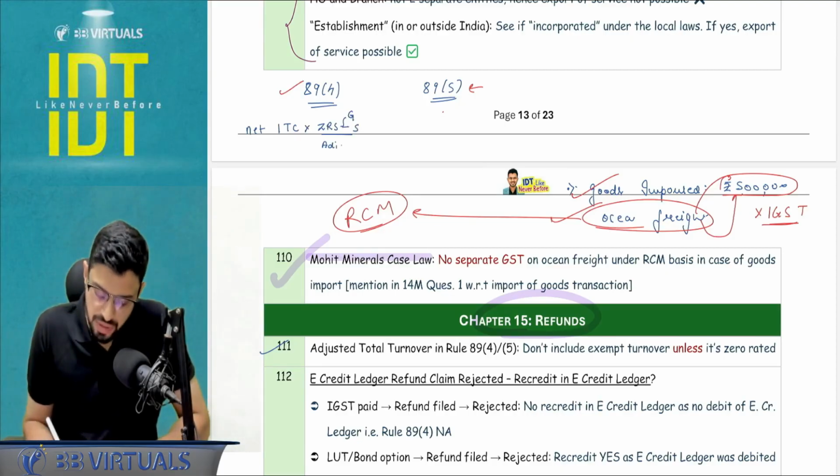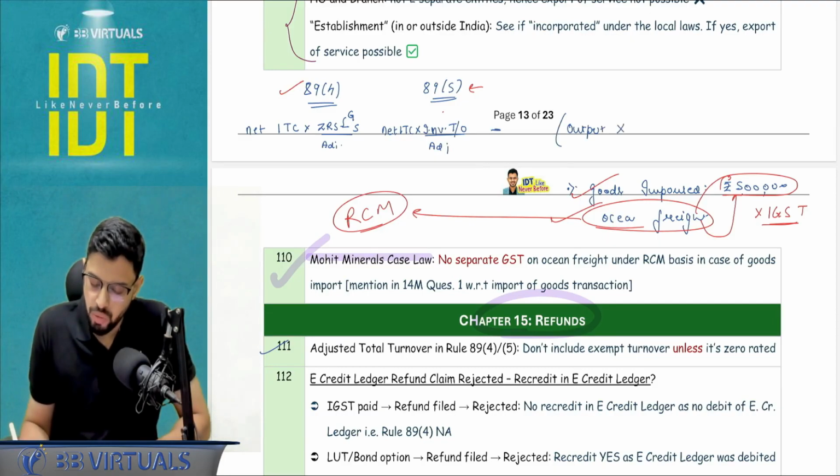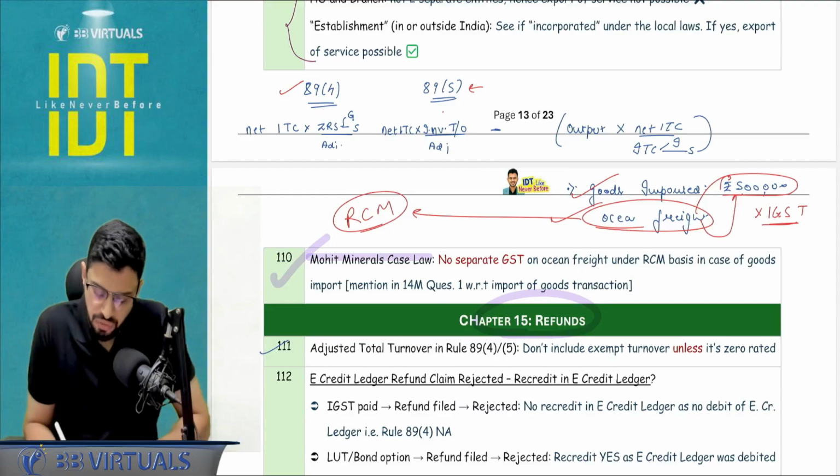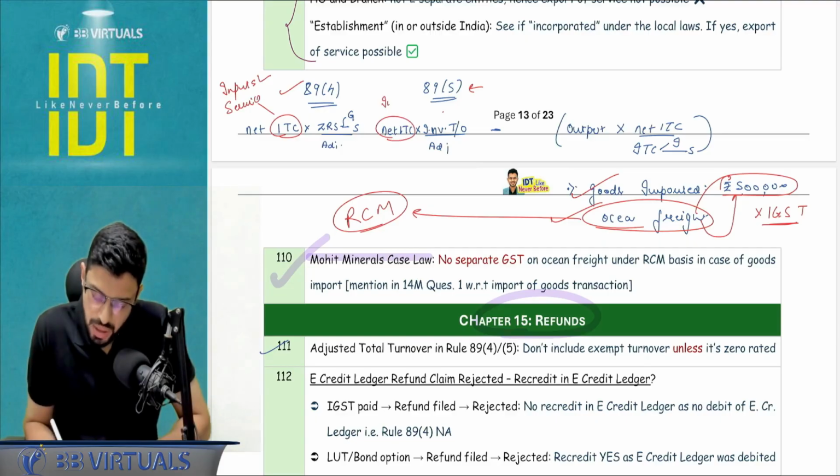Yes, and 89.5 is net ITC into inverted duty structure turnover divided by adjusted total turnover less output tax payable on that inverted duty structure goods into net ITC upon ITC of inputs and services. Now critical differentiation between here 89.4 versus 89.5 is that in rule number 89.4 net ITC means inputs and input services, whereas in 89.5 net ITC means only inputs.